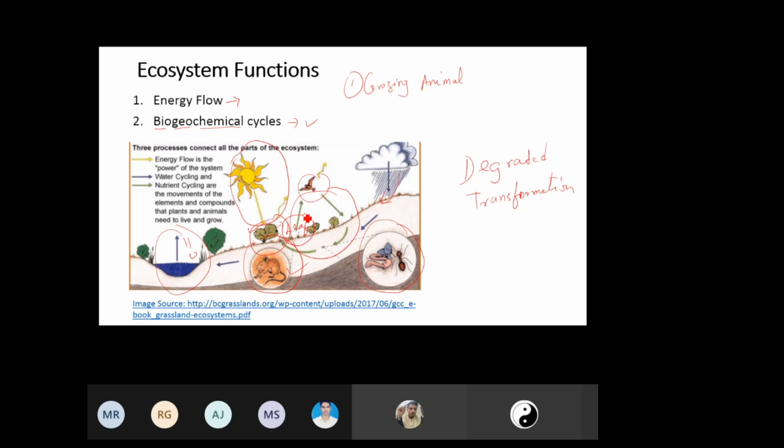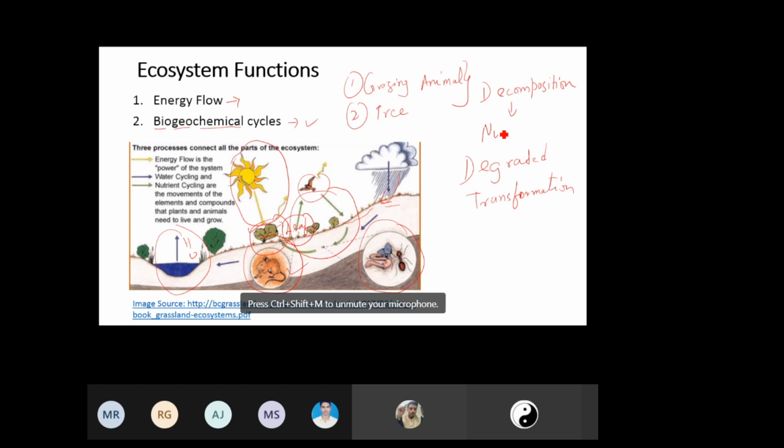Then this animal and this tree complete their life cycle and are on the soil and in a water body. What will happen? There will be decomposition of dead plant matter and animal matter. Decomposition will release these nutrients back to the environment, and then these nutrients will be available to help other organisms grow.